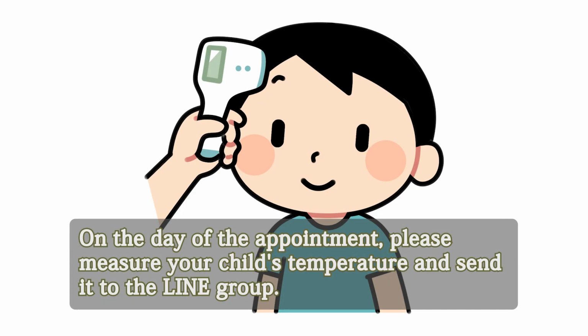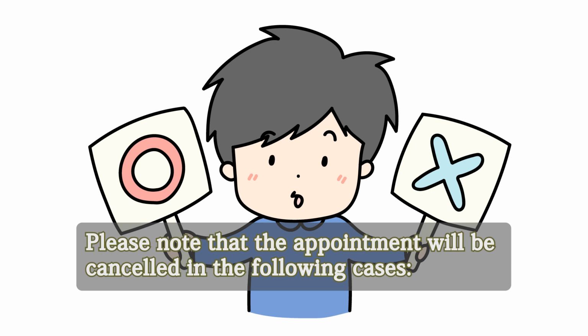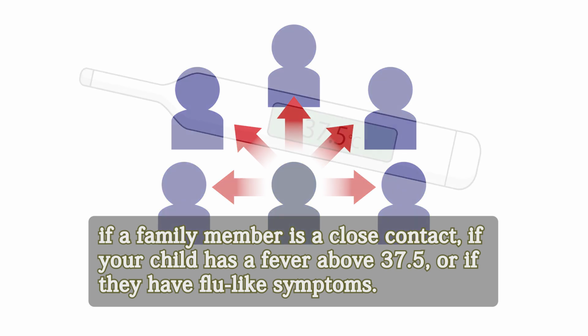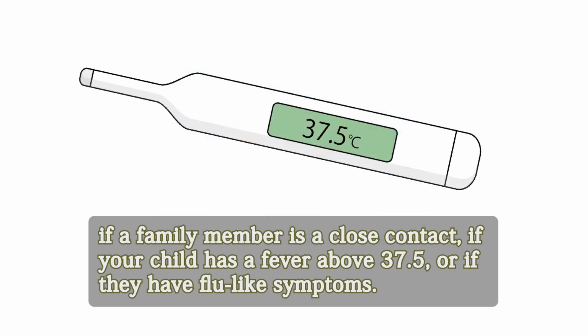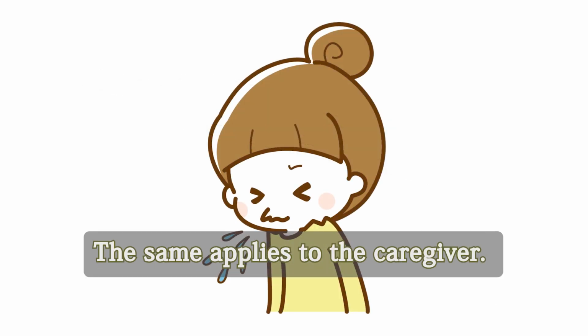On the day of the appointment, please measure your child's temperature and send it to the Line group. The caregiver will also do so. Please note that the appointment will be cancelled in the following cases. If a family member is a close contact, if your child has a fever above 37.5 degrees Celsius, or if they have flu-like symptoms. The same applies to the caregiver.